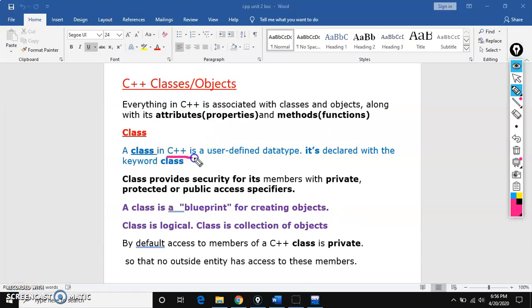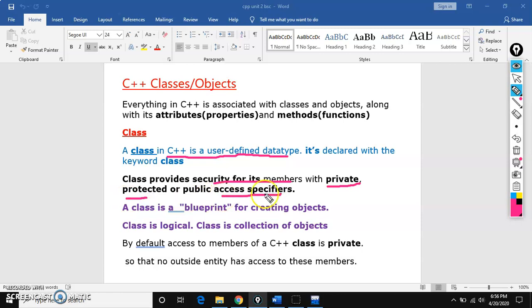Let's move to the classes topic. See here, class is a user-defined data type. The next point is class provides security for its members. In structures in C language, we cannot provide security for its members. By using class we can provide security for its members. How? With private and protected access specifiers.